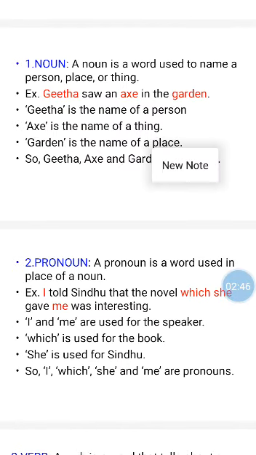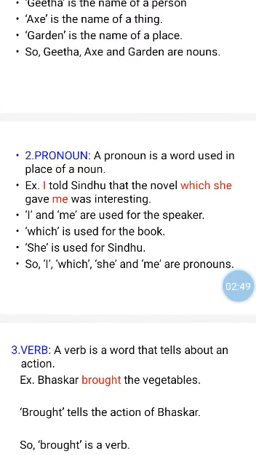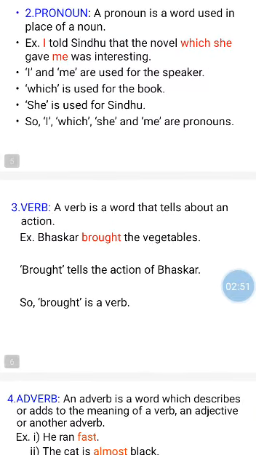Let us see the third part of speech, verb. A word that tells about an action is called a verb. For example, Bhaskar brought the vegetables. Here in this sentence, brought tells the action of Bhaskar. So, brought is a verb.